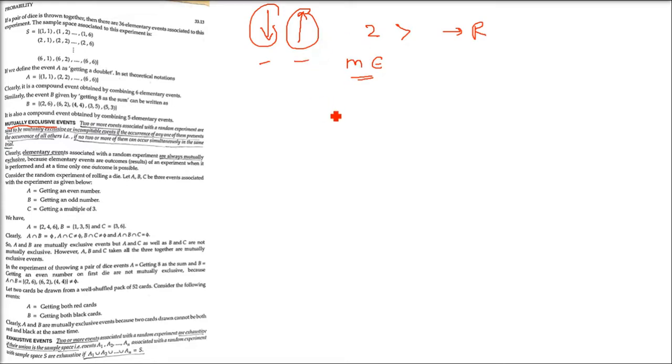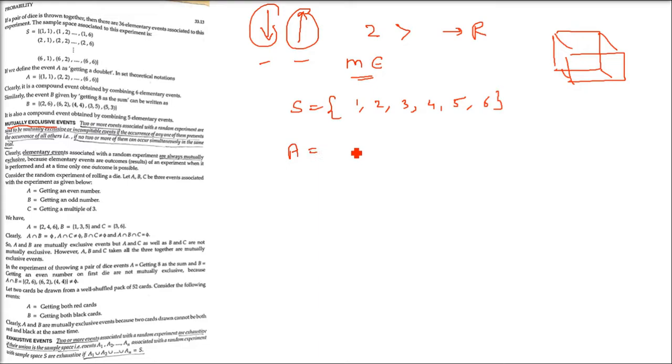What does that mean? Let us understand with an example. Elementary events are always mutually exclusive. In Ludo we play using a die. The sample space is 1, 2, 3, 4, 5, 6. Now you see how I make mutually exclusive events. The first event A I have taken is getting an even number. Even numbers are 2, 4, 6. The second event B is getting an odd number. Odd numbers are 1, 3 and 5.